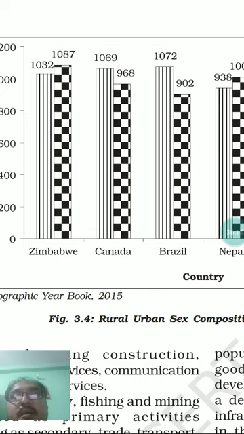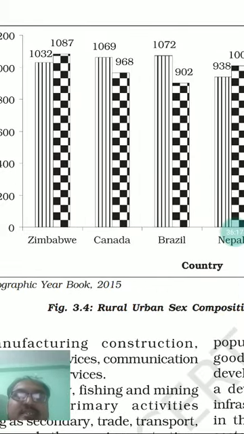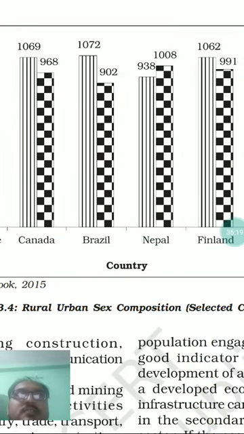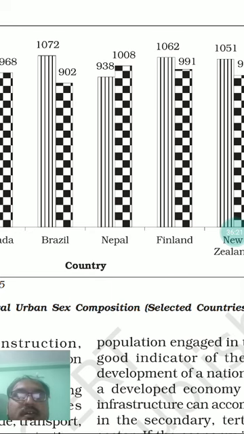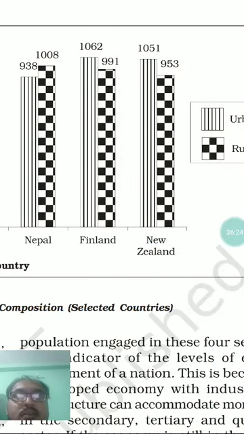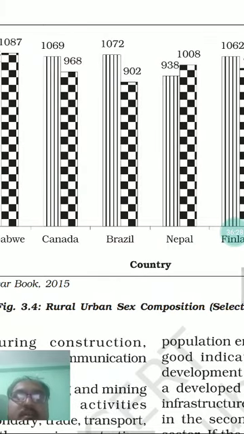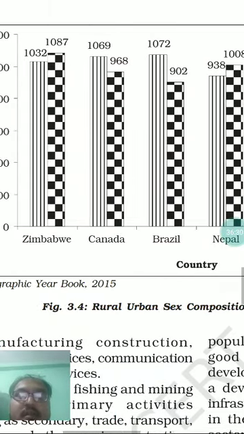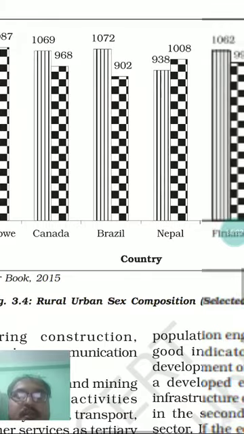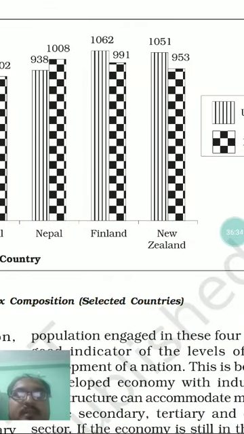In urban areas males are fewer in number, whereas females are more. Such a comparison and examination of data we will see in the next class. As time is already running out, we will examine this multiple bar graph in the next class.